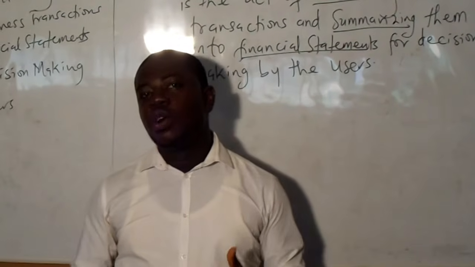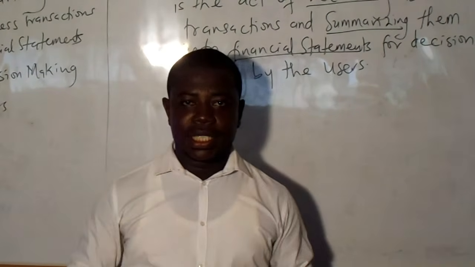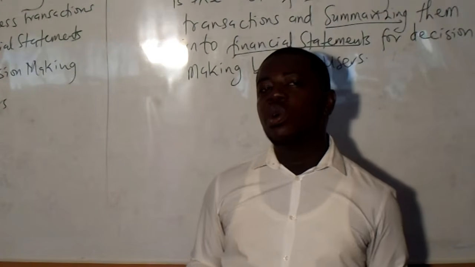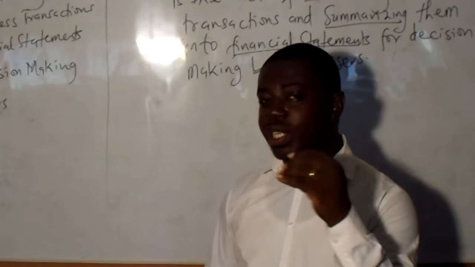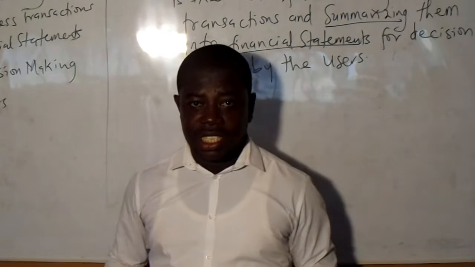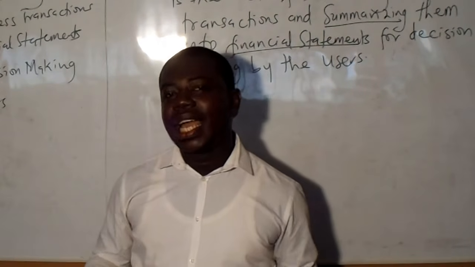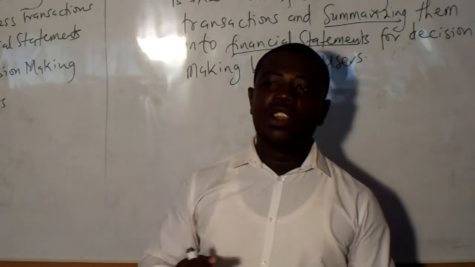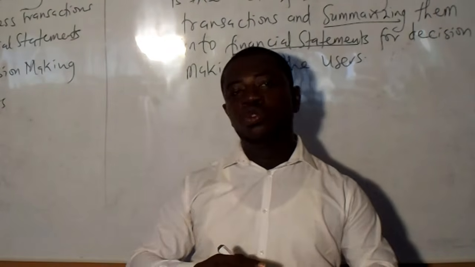Now at the end of the period, we need to find our profit or loss, because we said that the key objective of every business is to determine profitability. So from January to December, at the end of the 12-month period, which is usually when we prepare financial statements, we need to know the profit for the whole period. By that time, we may have recorded in several books, maybe over 50 books that are full. We cannot go back, pick those books and calculate one by one. So we have to do what we call a summary.